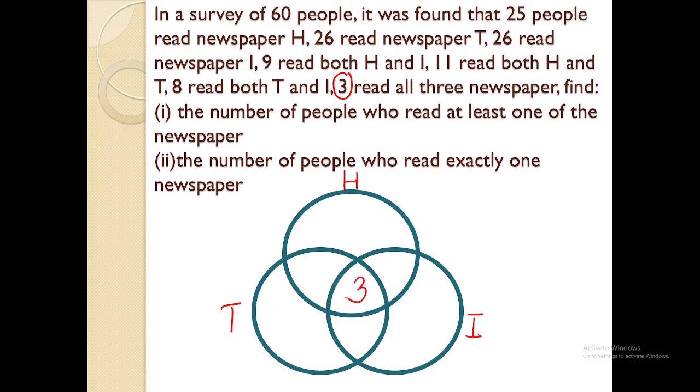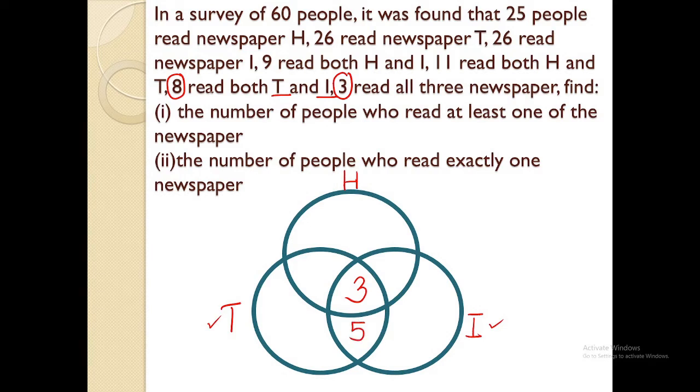Over here. Okay, now let's go to the number 8. The number 8 refers to T and I. So we refer to T and I. I already have 3 here. What will I write here to get 8? We will be writing the number 5, because 3 plus 5 is 8.